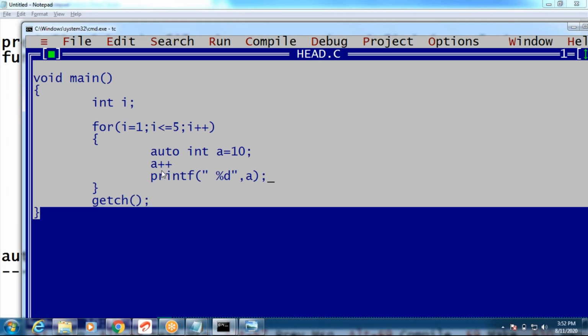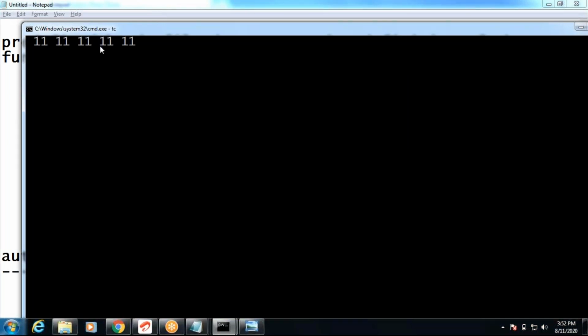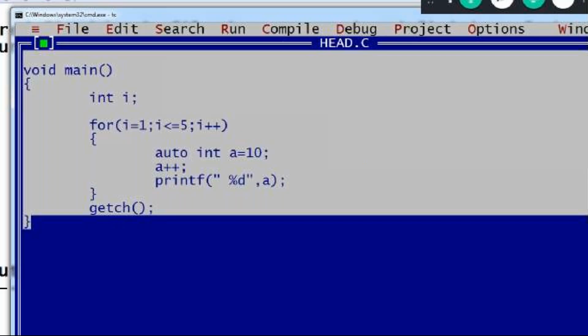Yeah, what is the difference? See once, how many times is it printing? 11, five times it is printing the value 11. Because see this, how it executes, guys. For example, the scope and lifetime are also within this block only, guys. The lifetime is also the block. Auto int a.